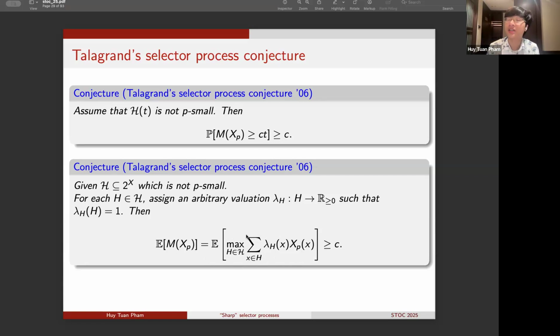As soon as we do the maximization over the sets in H, we can guarantee that, at least in expected value, the maximum will be at least some universal constant independent of P. So in particular, it's very large.